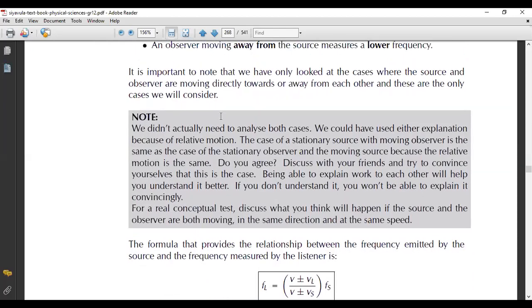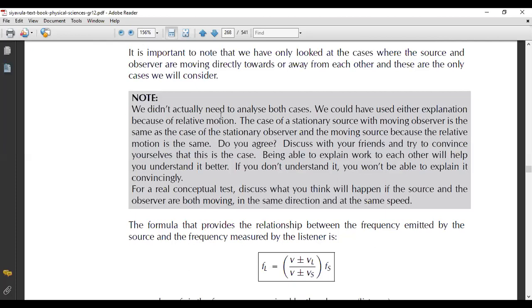So we didn't actually need to analyze both cases. We could have used either explanation because of the relative motion, as long as the concept makes sense to you. Either the source is stationary and the observers are moving towards or away from the source, or the observers are stationary and the source is moving towards or away from the observer. Okay, so those are the two things that we're going to need.